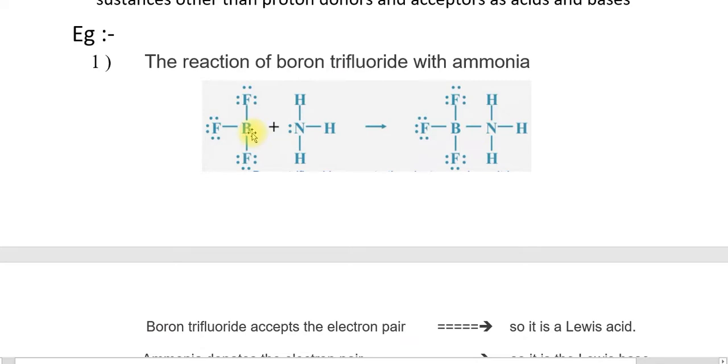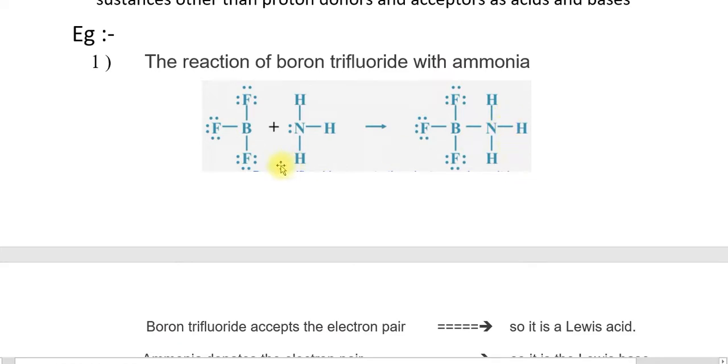Here you can see the boron trifluoride and this is ammonia. So what happens here? The NH3 has an electron pair, and this electron pair is accepted by the BF3, that is boron trifluoride, and forms a bond in between, that is BF3 NH3.